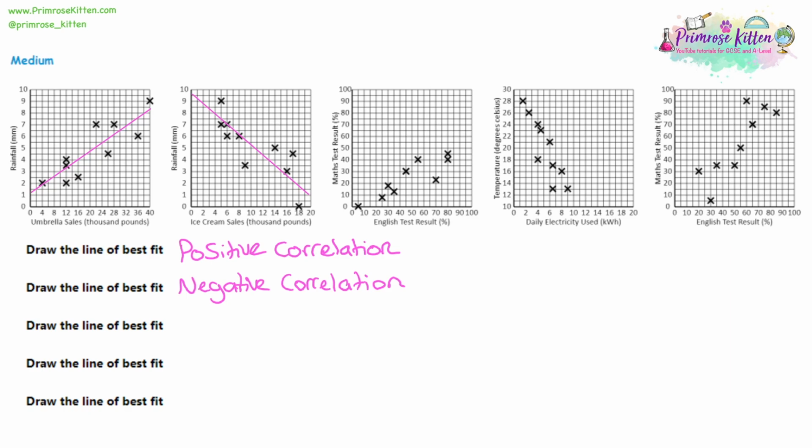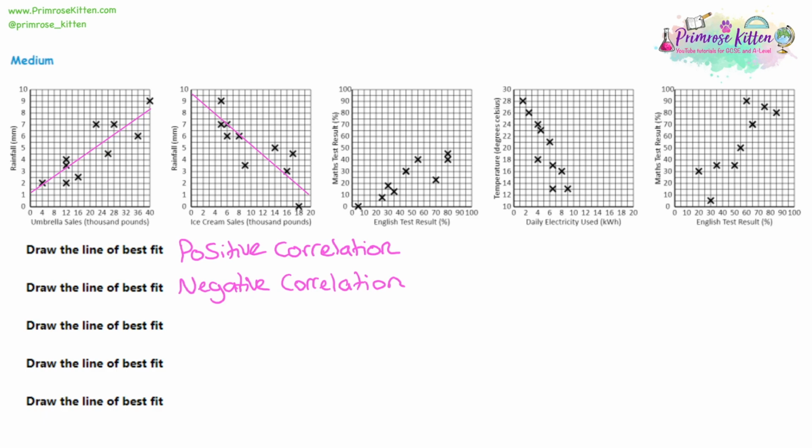Now, what we're saying with these correlations is for question 1, there is a positive correlation between umbrella sales and rainfall. That's basically saying the more rain there is, the more umbrella sales there are. The less rain there is, the less umbrella sales there are, which kind of makes sense.